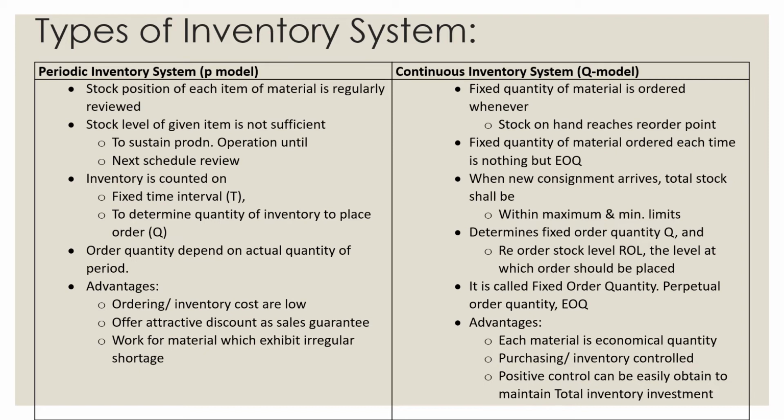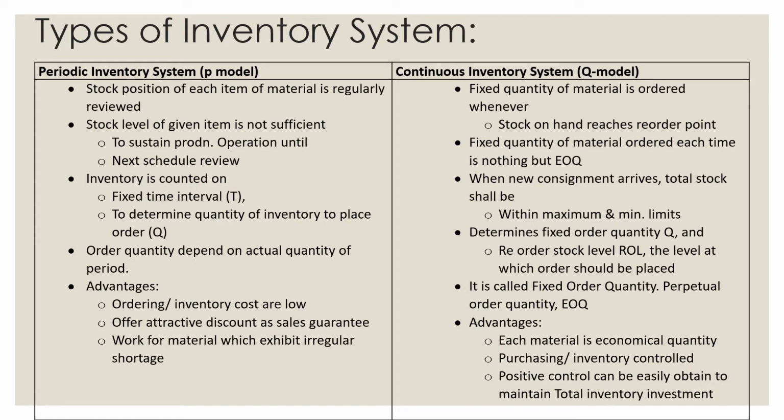Inventory is counted at a fixed time interval T, and it is determined what quantity Q to order. The order quantity depends on the actual quantity in the period. There are some advantages, like ordering and inventory costs are low. It offers attractive discounts as a sales guarantee. It works for material which exhibits irregular shortage.